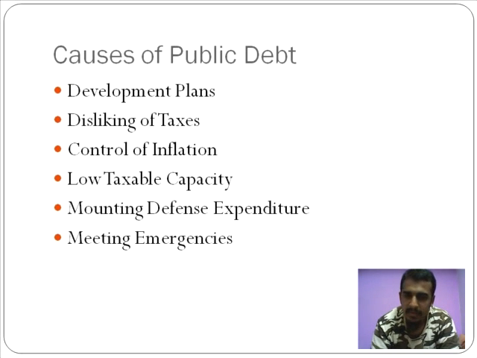Then, mounting defense expenditure. I already told you how we are facing threats from China and from Pakistan quite regularly, and we need to mount our defense in order to show them who's boss. Meeting emergencies. No one saw the Uttarakhand floods happen. No one saw the earthquake of Gujarat coming by. When you saw such natural disasters happening, it's going to be a very expensive thing in order to rebuild the cities which have been damaged from these emergencies.